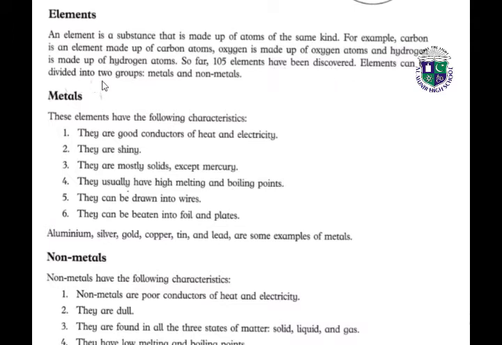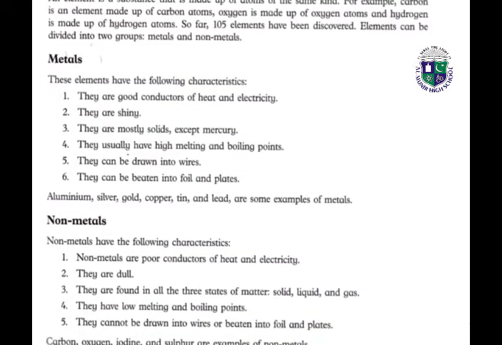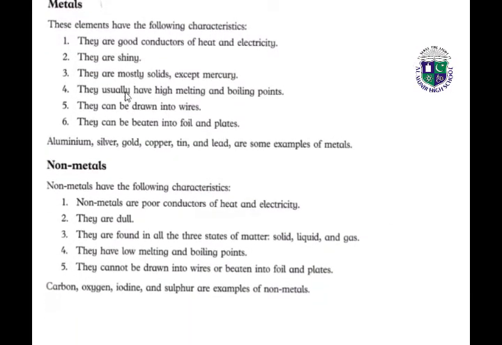Elements can be divided into two groups, metals and non-metals. What are the metals? Here we have some characteristics of metals. They are good conductors of heat and electricity. They are shiny. They are mostly solid except mercury. They usually have high melting and boiling points. They can be drawn into wires. They can be beaten into foil and plates. Aluminium, silver, gold, copper, tin, lead are good examples of metals.